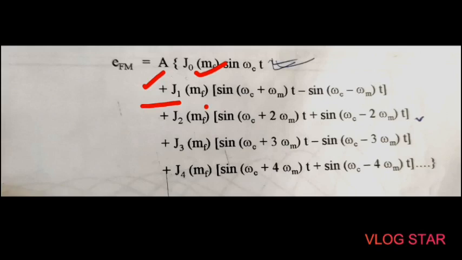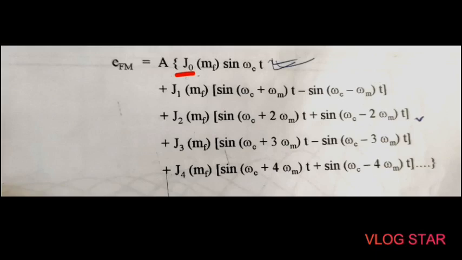The second conclusion is that some of the J coefficients can be negative. Therefore, there is a 180 degree phase shift for that particular pair of sidebands when there is a negative value for J. The third point is that the carrier component does not remain constant. That means as the value of J0 and MF varies, the amplitude of the carrier will also vary. However, the amplitude of the FM wave will remain constant. So the carrier component may vary. The next point is that for certain values of modulation index, the carrier component will disappear completely, and these values are called eigen values.